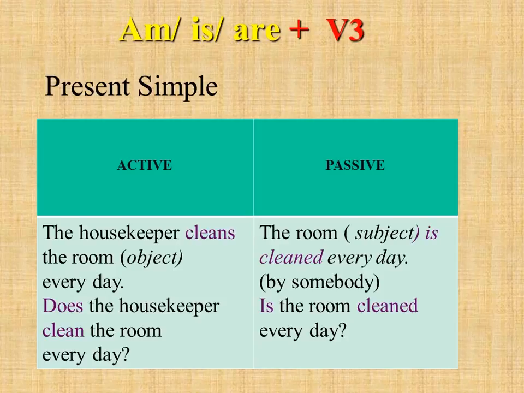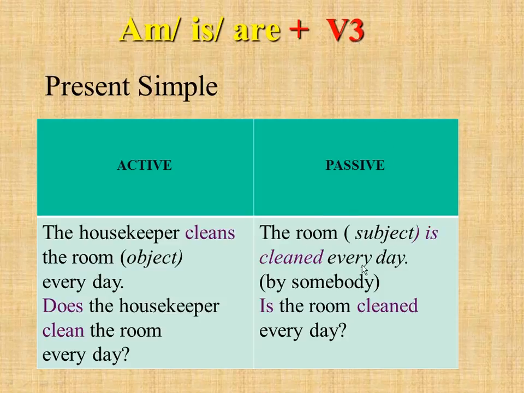So if you want to make a question, you just put does on the first place, then you put who, the housekeeper, then you put the verb in notional form without any endings. So when we make present simple passive, we use am, is, are plus verb plus the third form. So you can see it on the screen. Am, is, are plus third form of the verb.